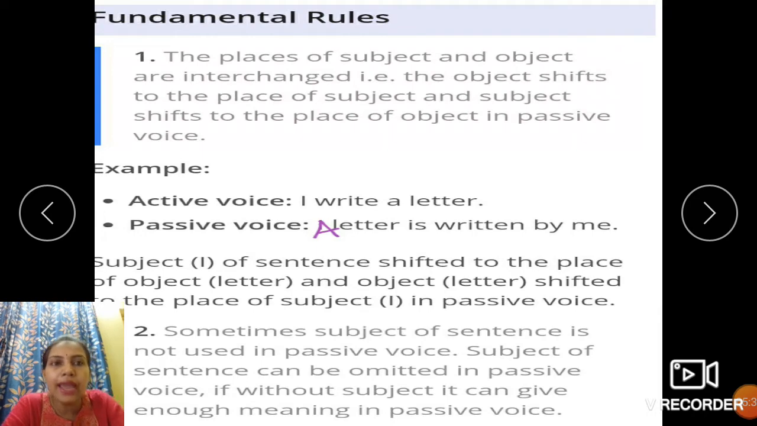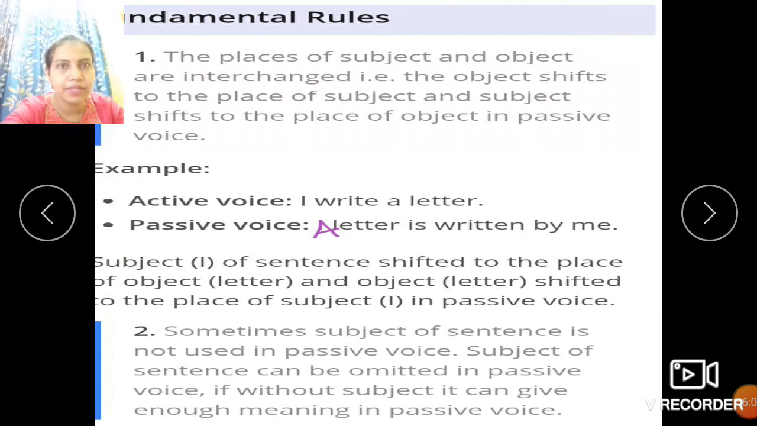Example, I write a letter. In the passive voice, a letter is written by me. See, I is the subject here, a letter is the object here. Interchange of positions takes place in the passive voice. A letter, which is the object, comes to the position of the subject in the passive voice, and I, which is a subject, takes the position of the object in the passive voice. This is how the transformation of object or the position of the subject on the object takes place, children.